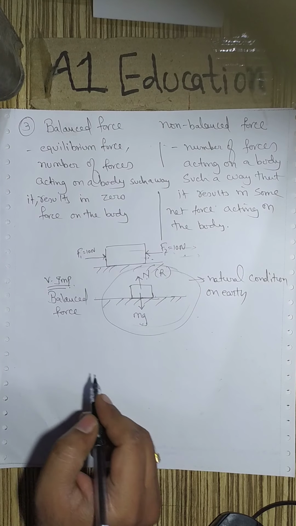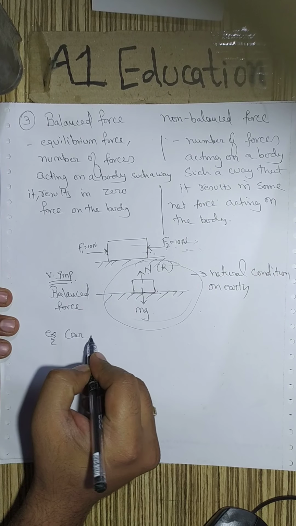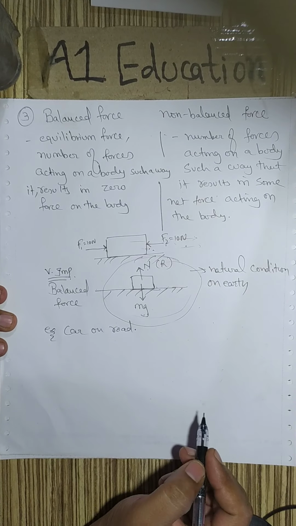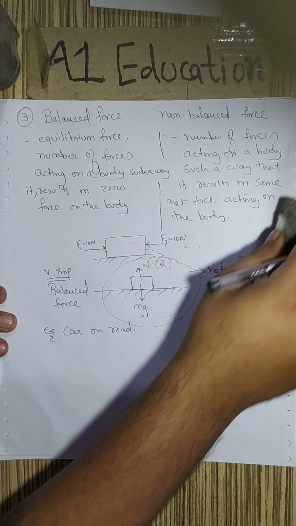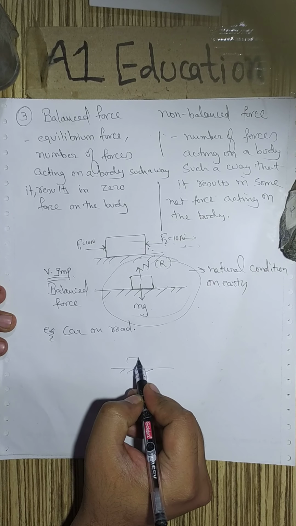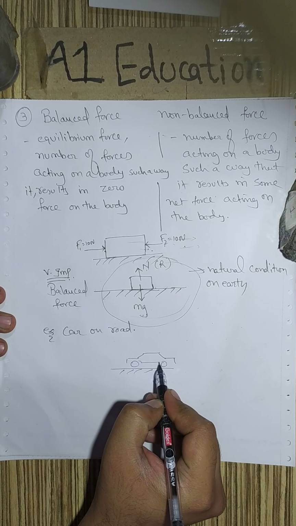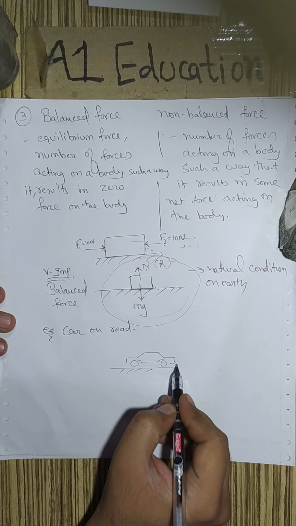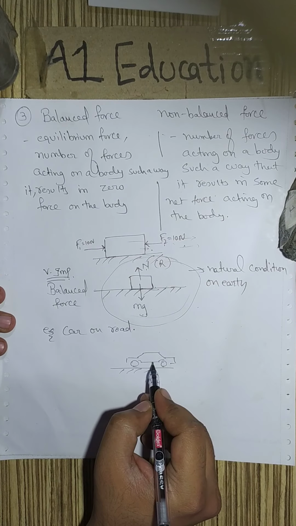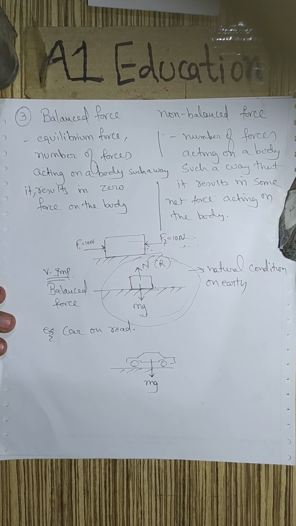Another example to understand balanced and non-balanced force is a car on a road. Can you identify the forces acting on the car on the road? Let us try it. Let us say this is a car. As it moves on the road, there is a frictional force between the tires. The weight of the car acts in the downward direction.